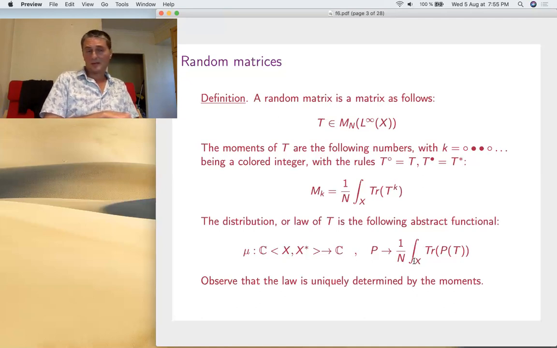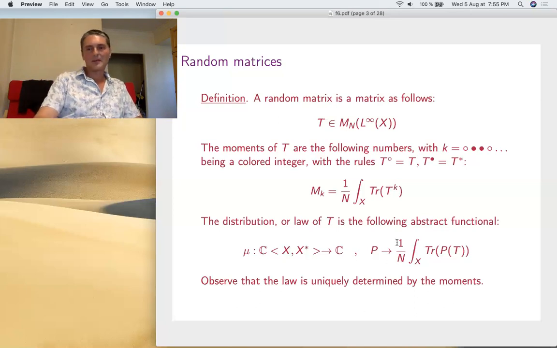In general, you can go beyond that. It's abstract, it's a distribution. Now, of course, this definition for the moments with colored integers: t to the colored integers are exactly the monomials here. So by linearity, the law is uniquely determined by the moments. So this is the general setting.